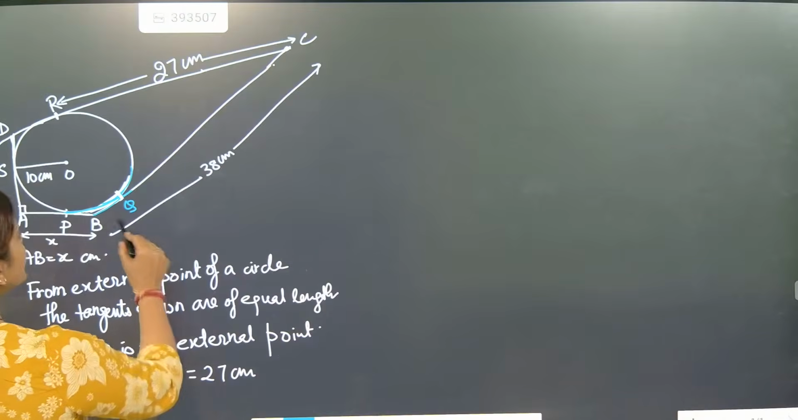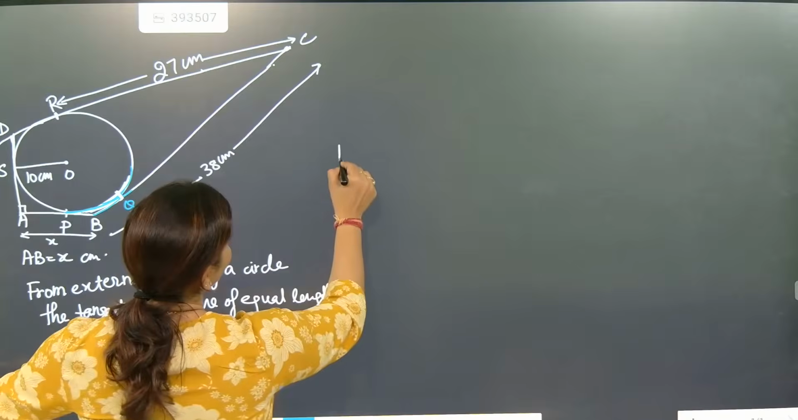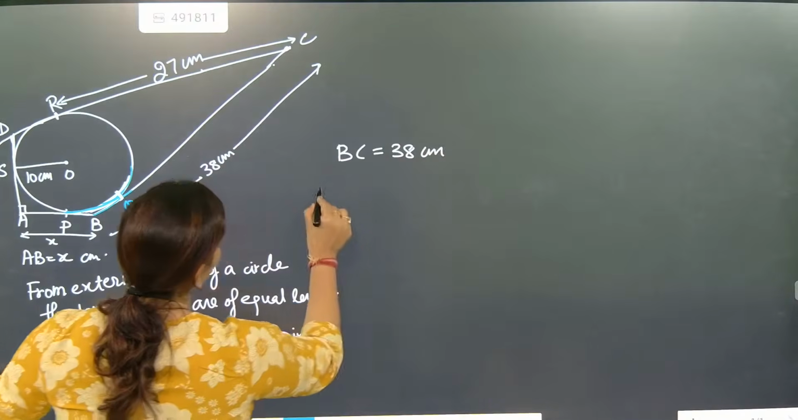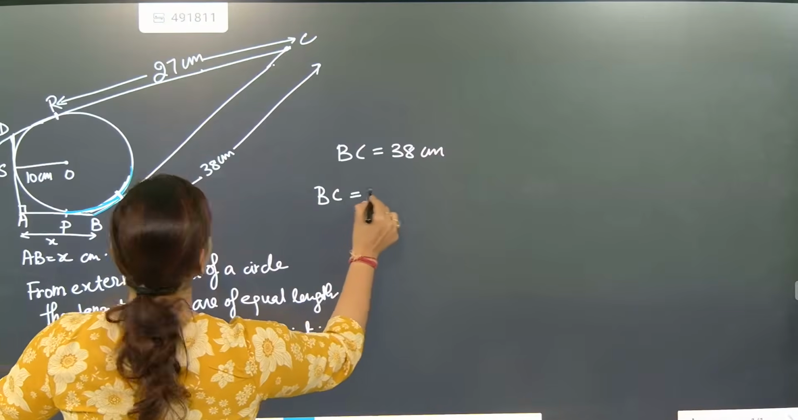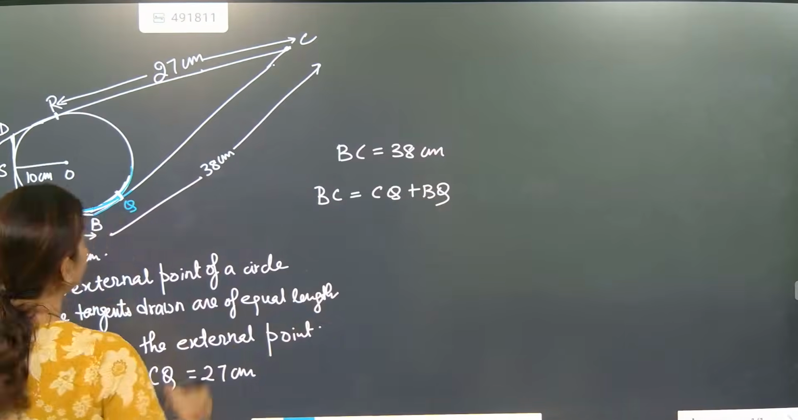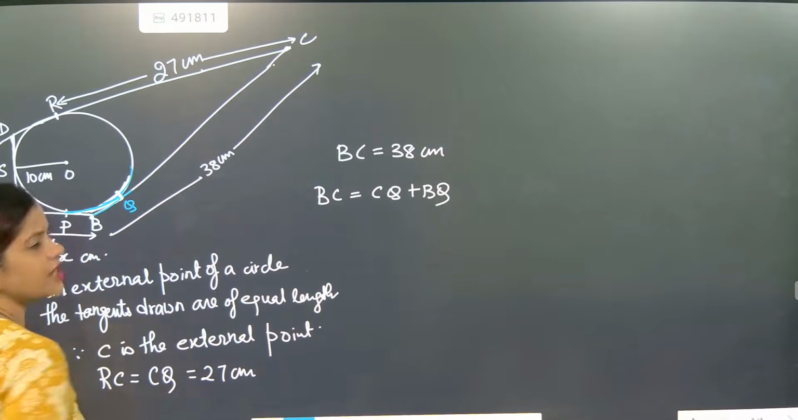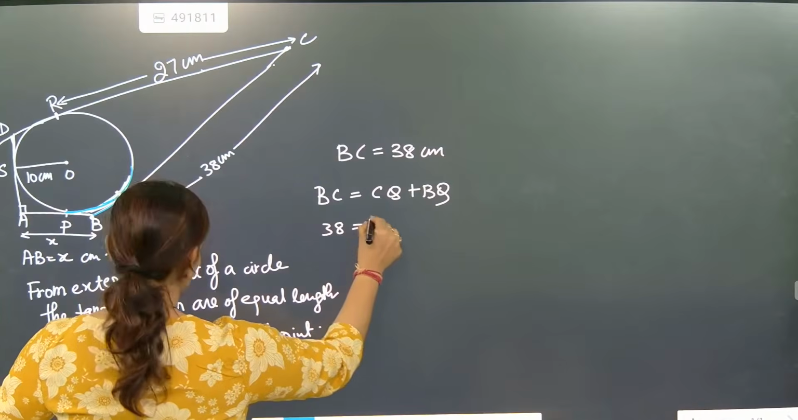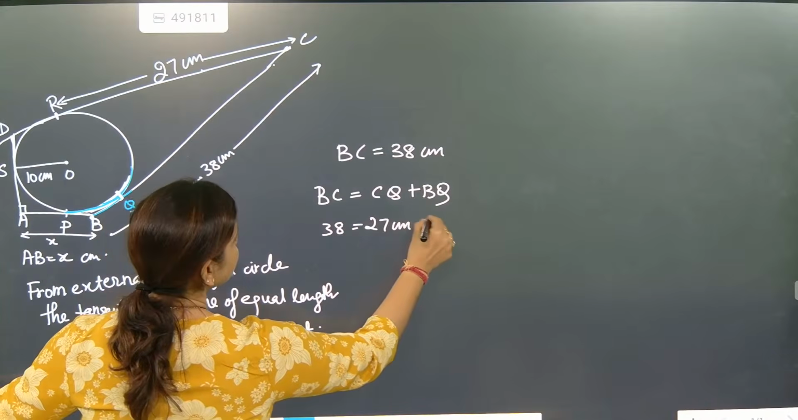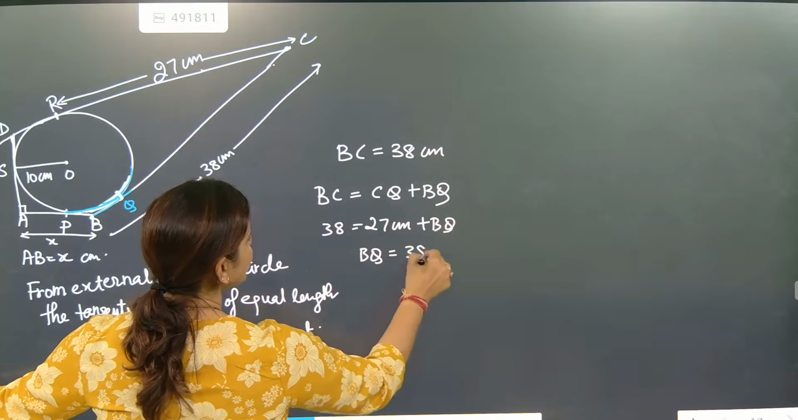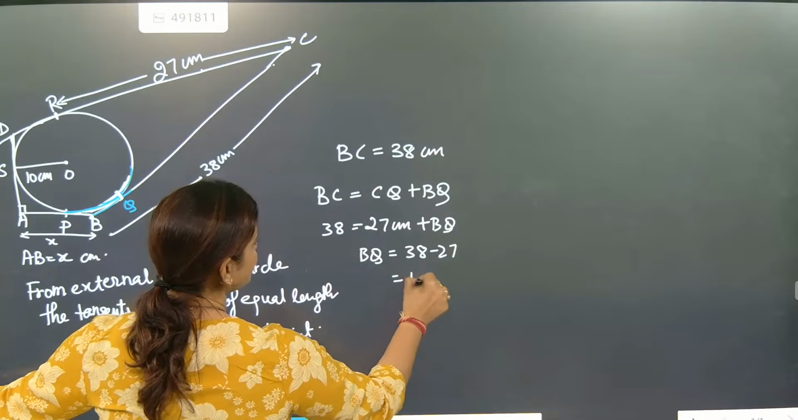Done na? Now beta, here total BC is given as 38 centimeter, and BC can be written as CQ plus BQ, correct? Now here, what is B? B is the external point. First, 38 is equal to 27 centimeter plus BQ. So what is BQ beta? 38 minus 27. How much is it coming?